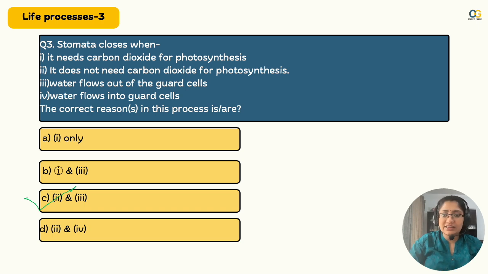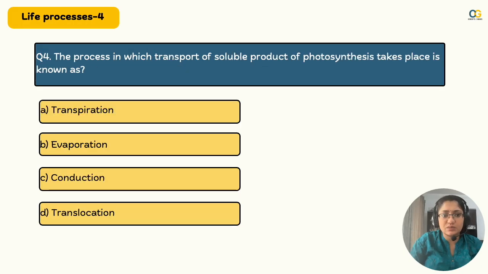Well, it's getting interesting. 3 marks out of 3 so far from life processes. Till now, we've got a question from respiration, circulation, and nutrition. Let's see which one is the next one from. Whoa, this is plant transportation.